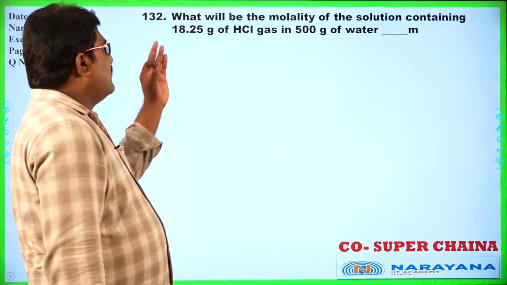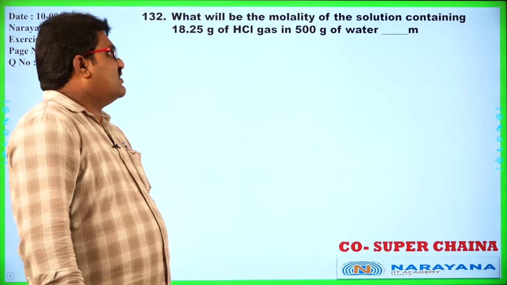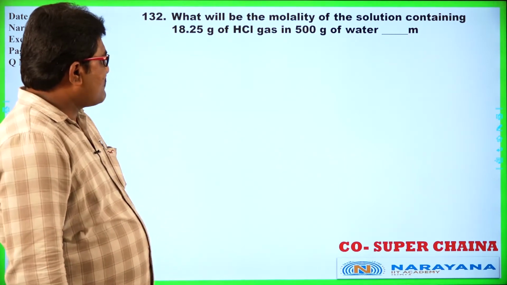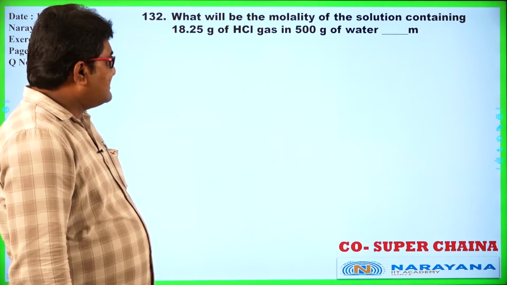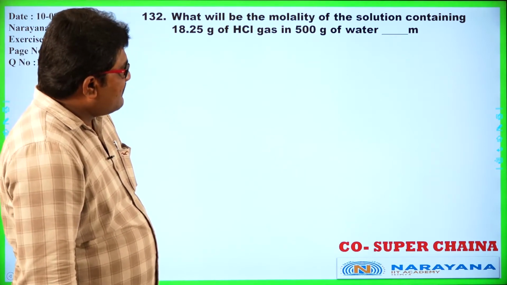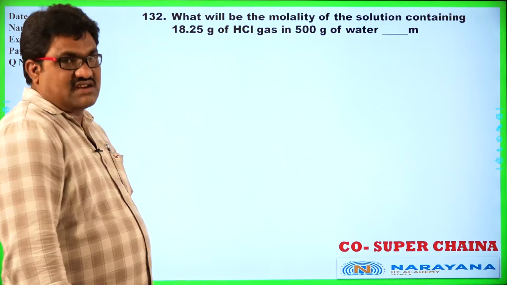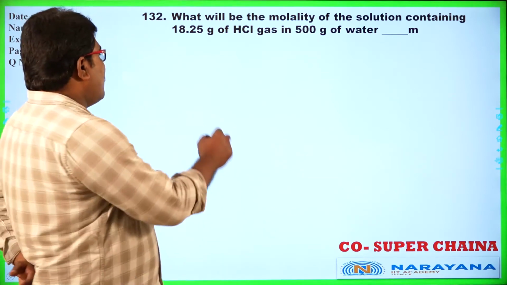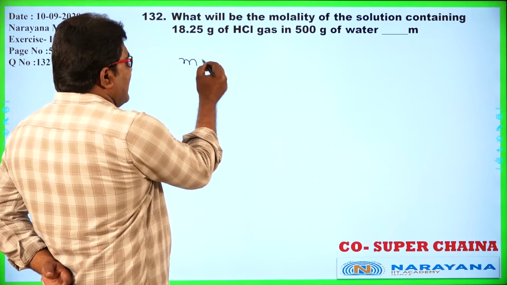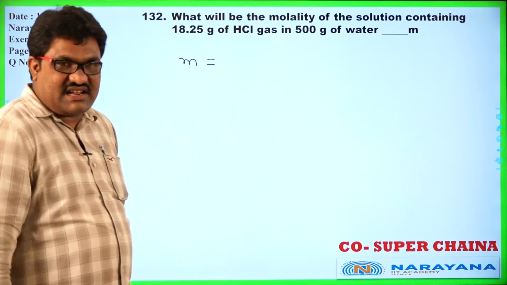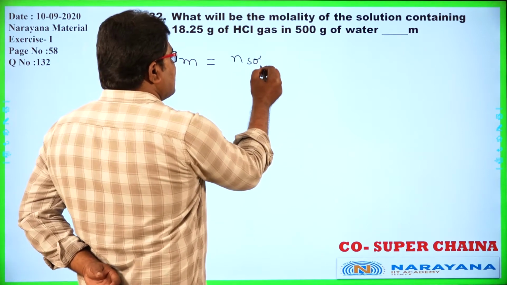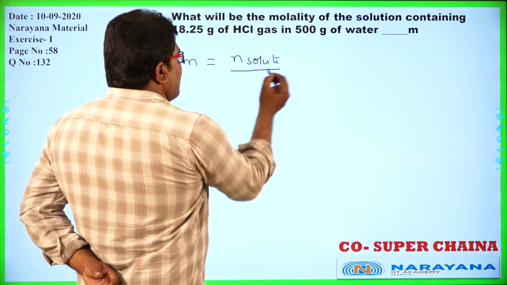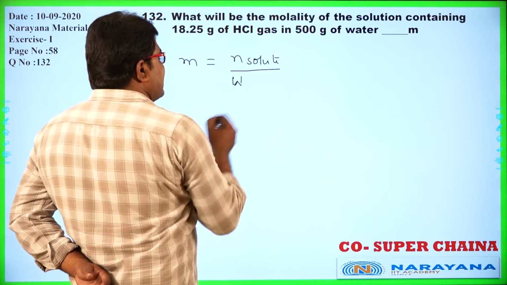What will be the molality of the solution containing 18.25 grams of HCl gas in 500 grams of water? Okay, so what is molality? Molality is indicated by the letter small m. Number of moles of solute present in 1 kg of the solvent.